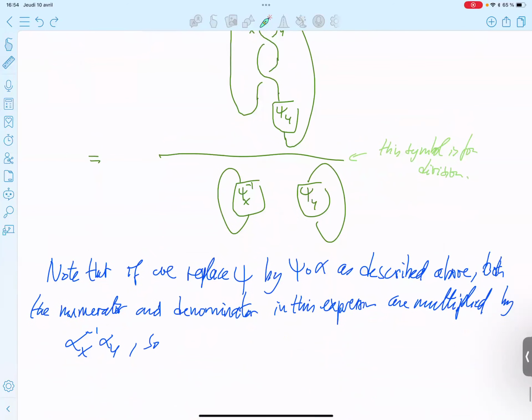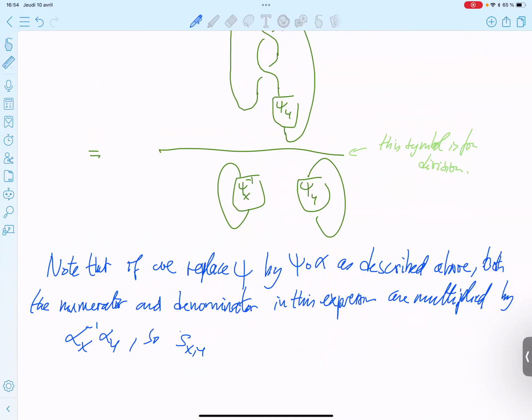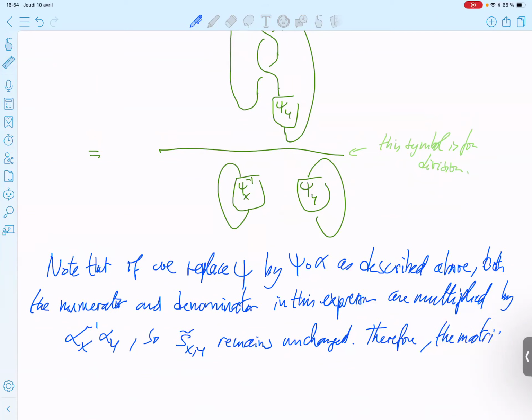So S tilde X Y will remain unchanged. Therefore, this matrix is invariant under the choice of phi. It's really an invariant of the braided fusion category.